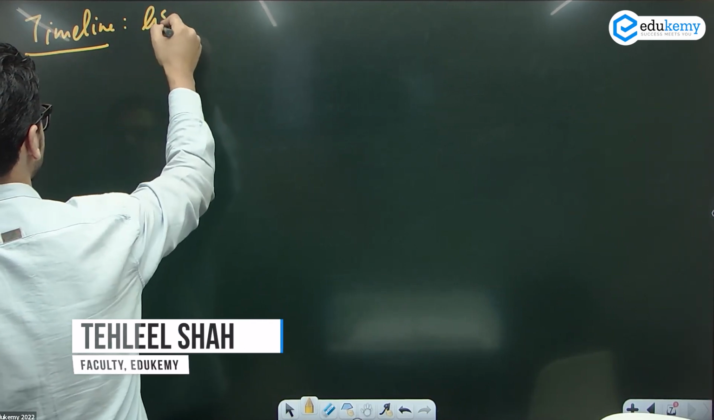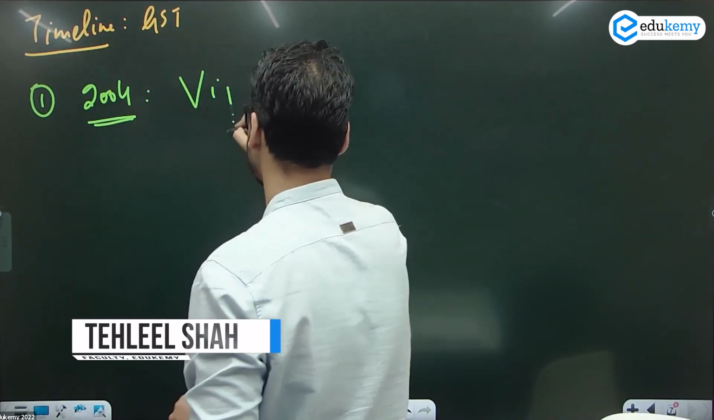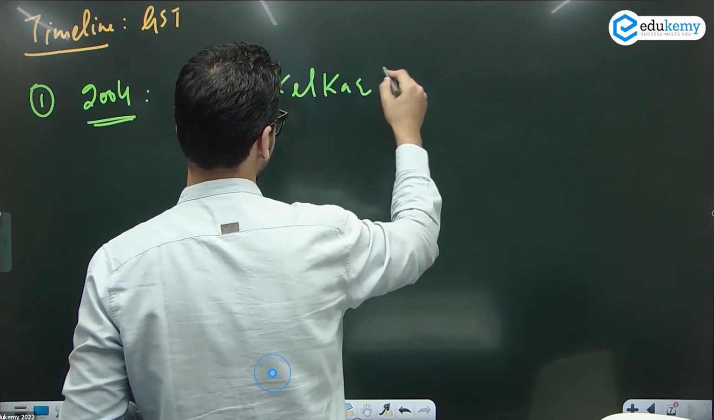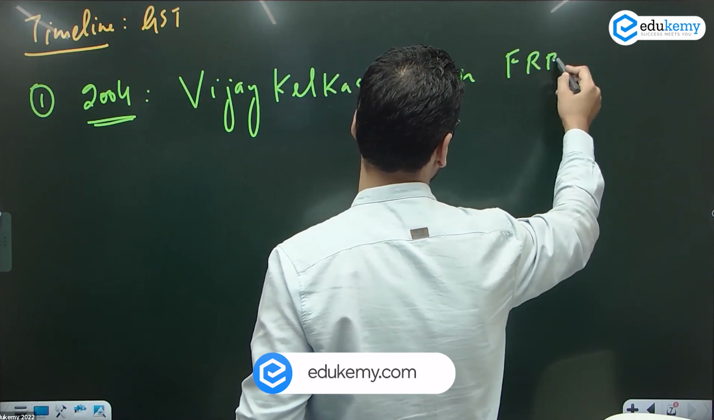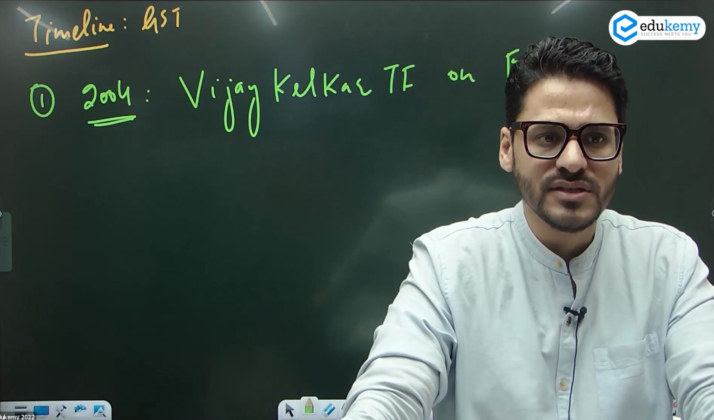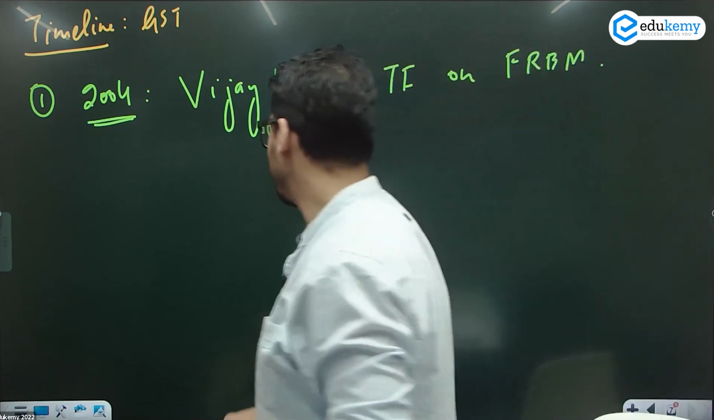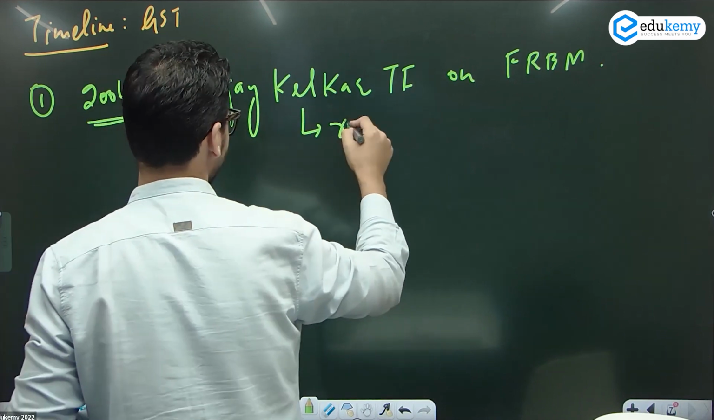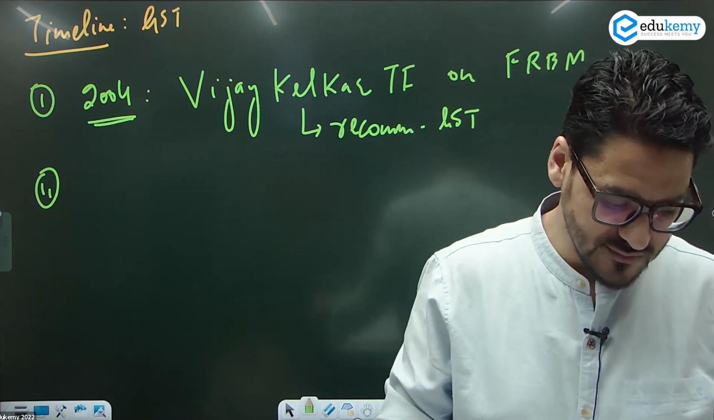Timeline of GST. 2004 May it started. There was a task force by the name of Vijay Kelkar Task Force on FRBM. FRBM is Fiscal Responsibility and Budget Management. Now, this task force in 2004, for the first time, recommended GST. इन्होंने ही recommend किया था. Recommended GST. So 2004 में it was recommended.